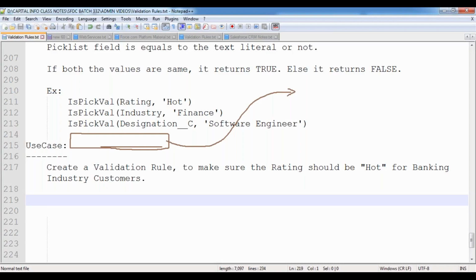So I want to create a validation rule in order to make sure that the banking customers' rating value should always be hot, or else don't allow that record.